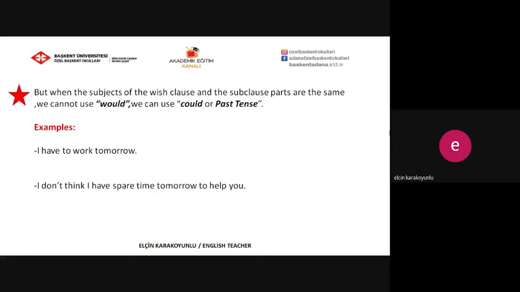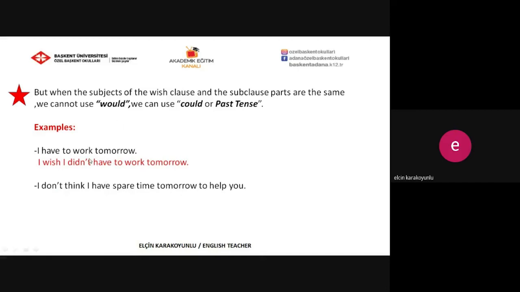There is an important note here. When the subjects of the wish clause and the subclause parts are the same, we cannot use would. We can use could or past tense. Like that, let's check the examples. For example, I have to work tomorrow. I wish I didn't have to work tomorrow.